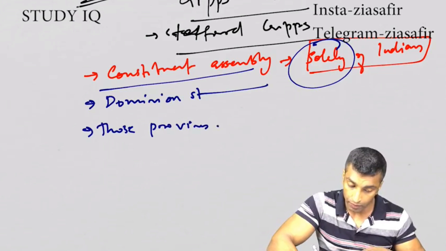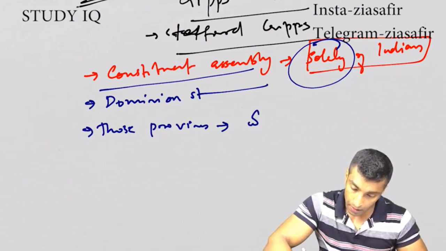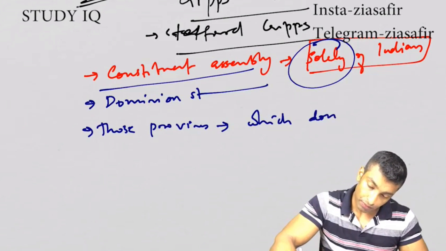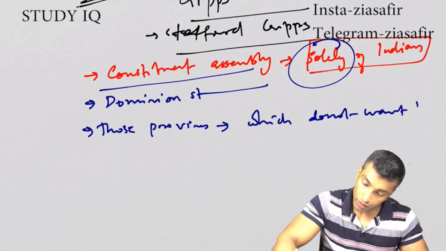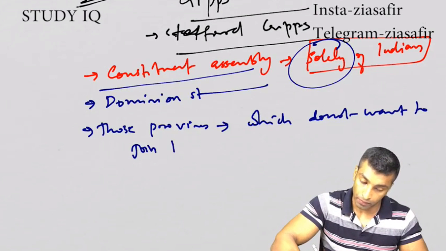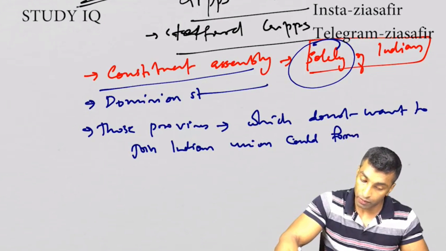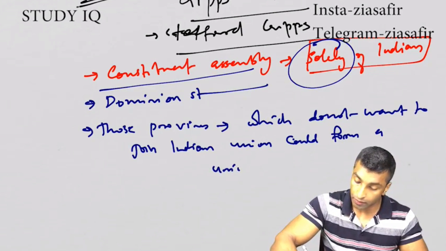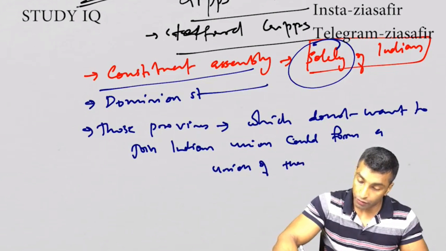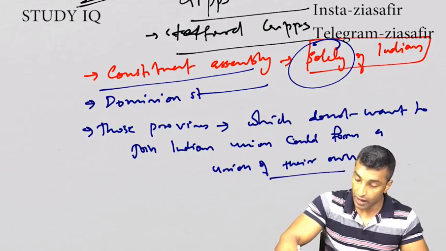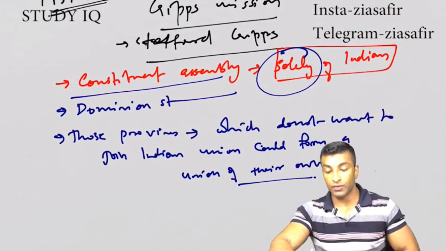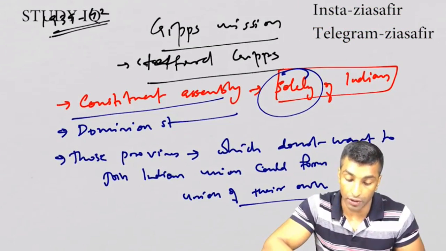Third one, those provinces which do not want to join Indian Union could form a union of their own. Okay, so these are the 3 points which were in Cripps Mission that you need to remember.